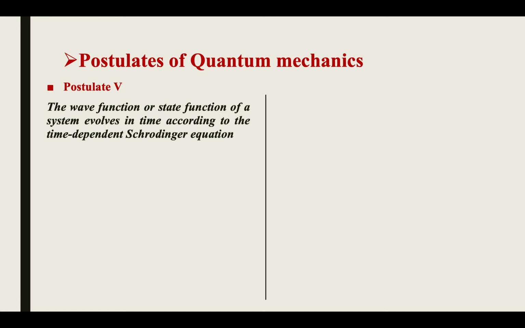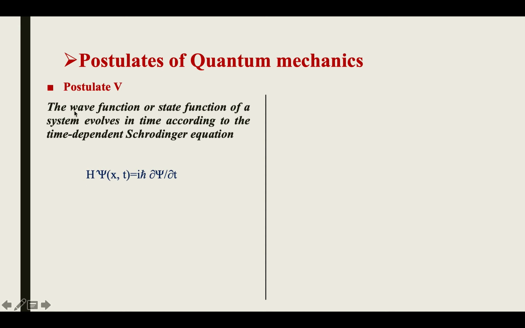Now we will see postulate five. The wave function or state function of a system evolves in time according to the time dependent Schrodinger equation. So every wave function or state function of a system evolves with time according to the time dependent Schrodinger equation.